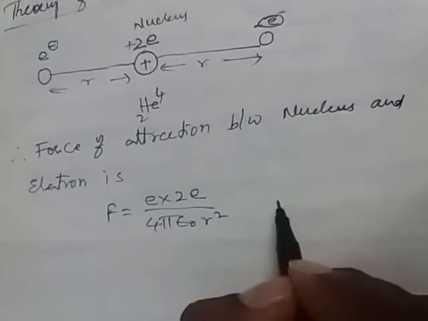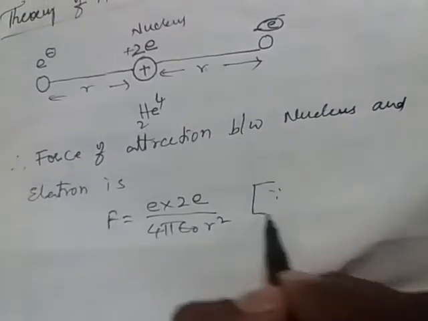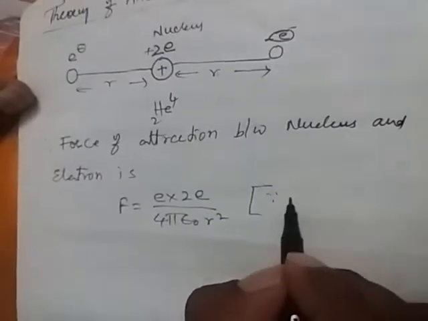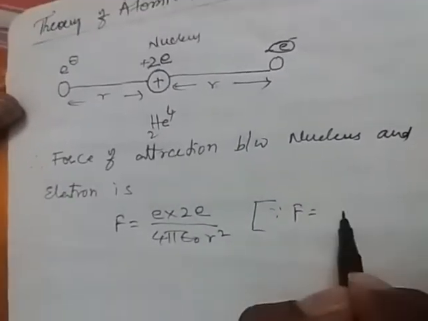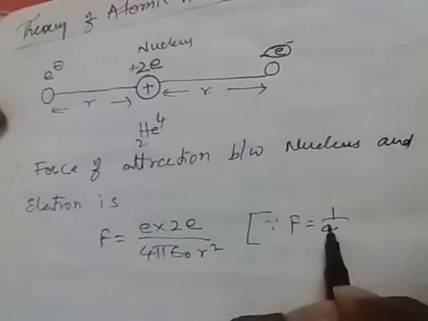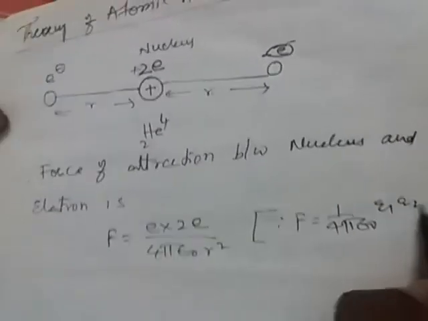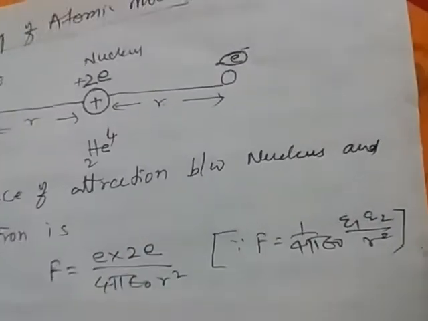You already know the inverse square law, Coulomb's law in electrostatics: force F equals 1 by 4 pi epsilon naught, q1 q2 by r square. This is the main formula.